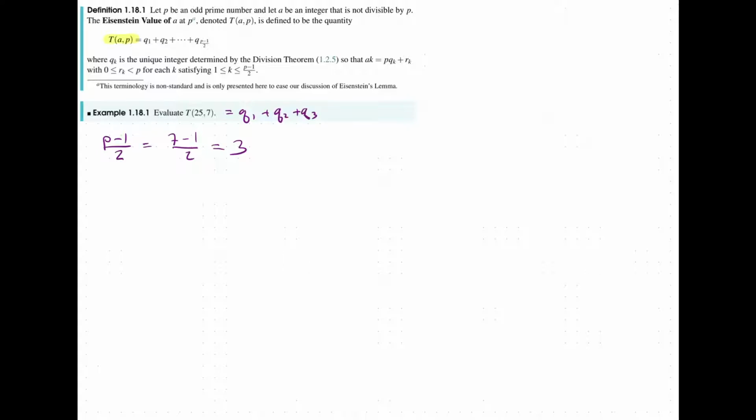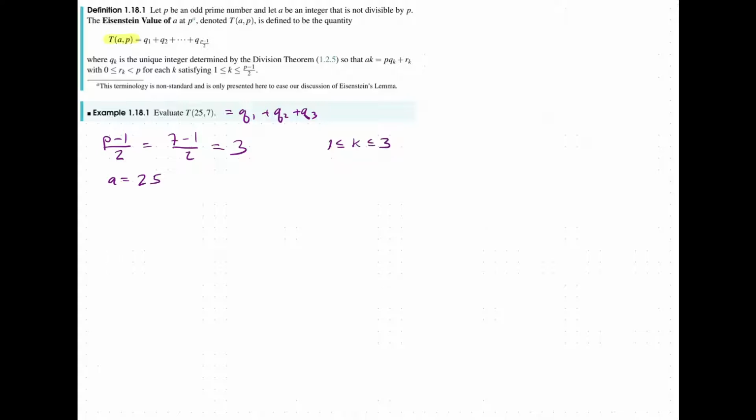And now these q_j's are determined by looking at a times k and then having this be equal to p times q_k plus r_k, where we're applying the division theorem. So the first case, what we want to do, we have a is 25 for us. And we have that our possible k values are 1 through 3.